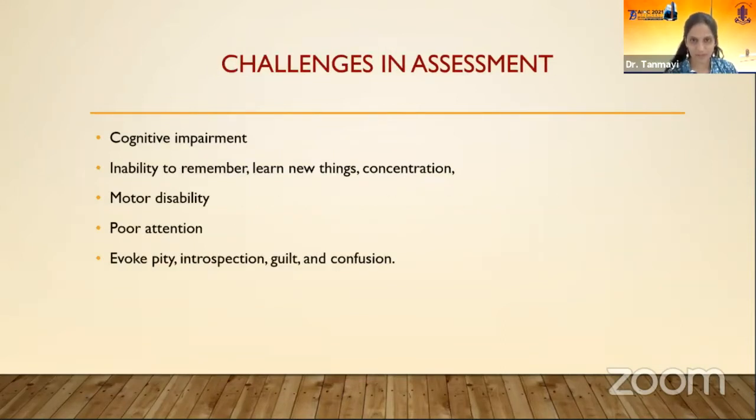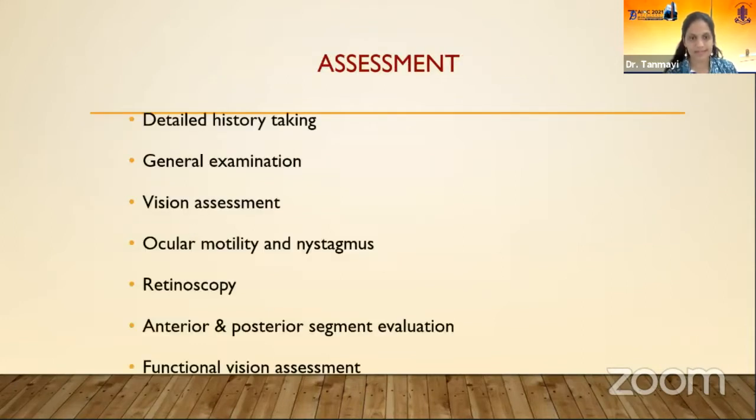Assessment in children in general is quite difficult, and it is more so in special needs children because of their cognitive impairment, their inability to remember or learn new things, and they lack concentration. Motor disability can further add to the problem, or they have a poor attention span. So all this is likely to evoke pity, introspection, guilt, and confusion in the examiner. So this is a big challenge. These are the components of assessment in special children. We'll cover one by one.